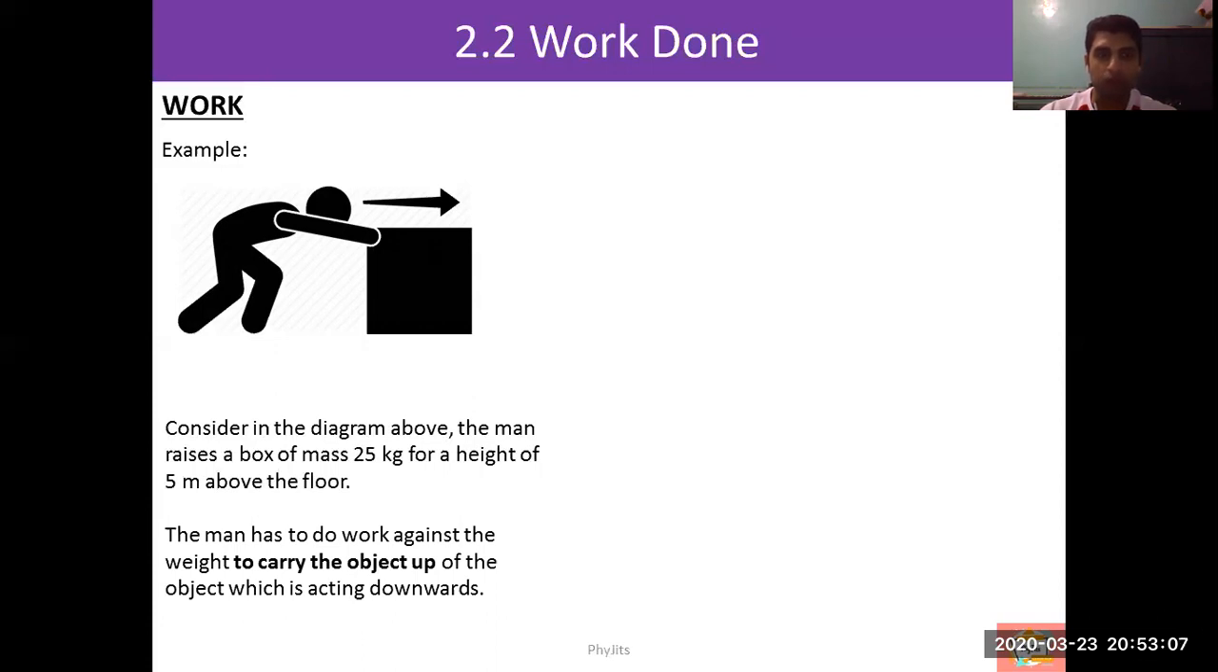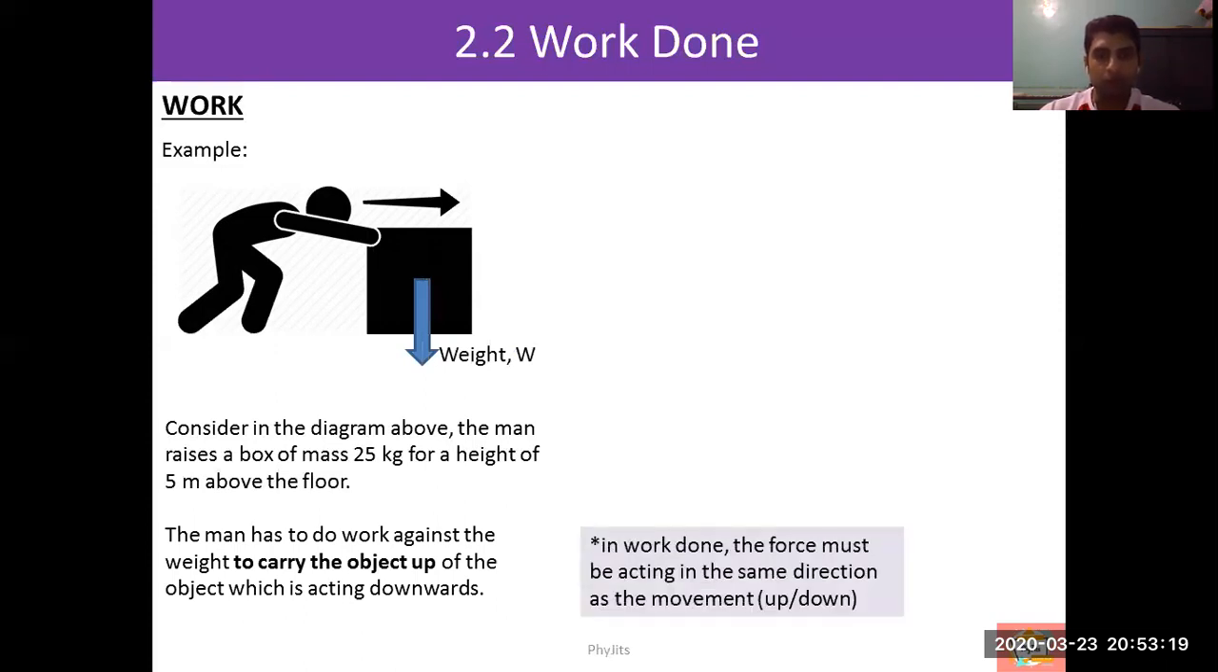So the man has to do work against the weight of the object, which is acting downwards, but his force is acting upwards. So in work done, remember the keyword: the force must be acting in the same direction as the motion. We are not concerned about the force acting horizontally. Here we are only concerned about the force acting vertically. Vertically we have the weight and the force that we apply to raise the object up.